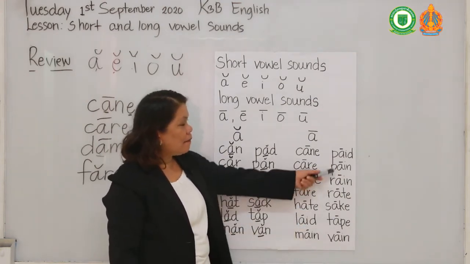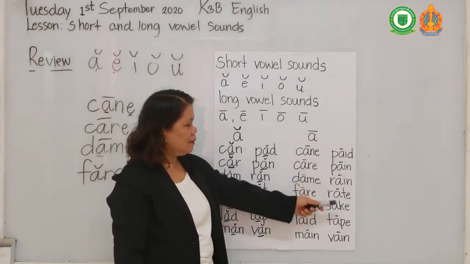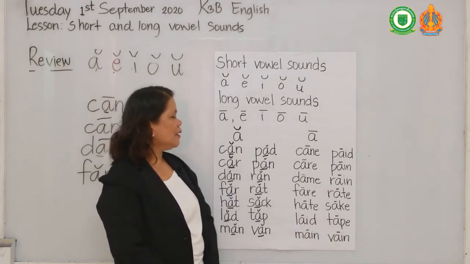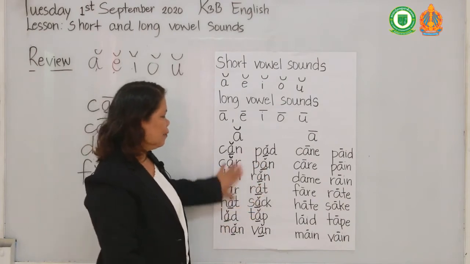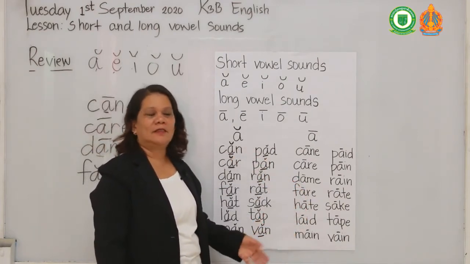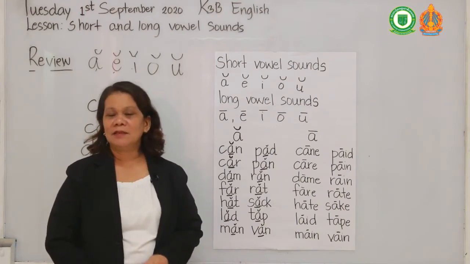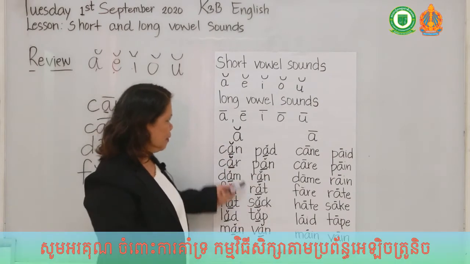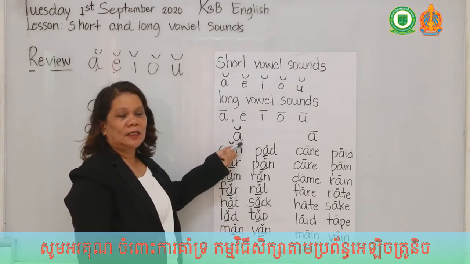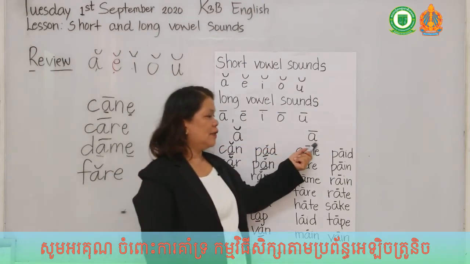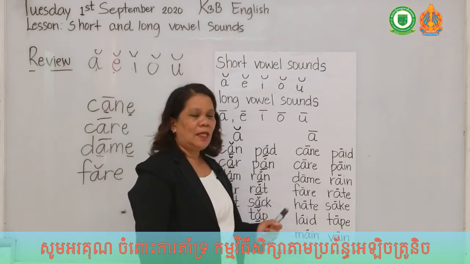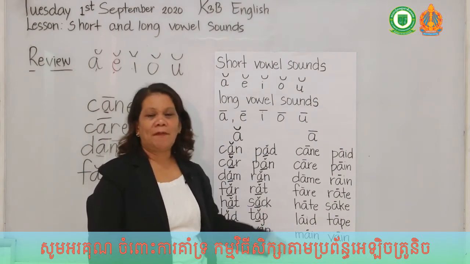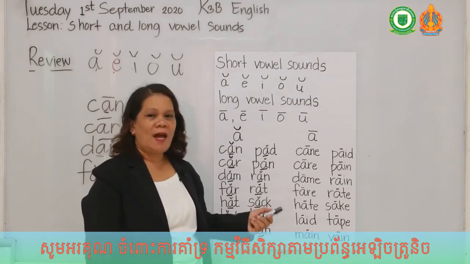Again: hate, laid, main, paid, pain, rain, rate, say, tape, vein. Okay? I will give you time to copy this, and we'll try to read them later. Please master the consonants and also the vowels. You're going to write this to be familiar with the short sound A and the long sound A. Look at the spelling. How many vowels? I will give you 10 minutes to copy this, and I'll be back after 10 minutes.